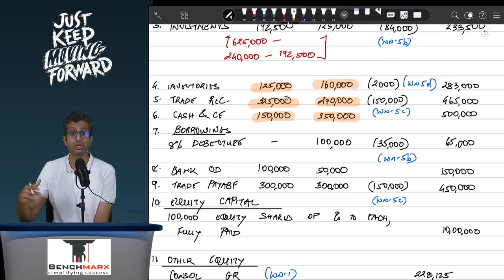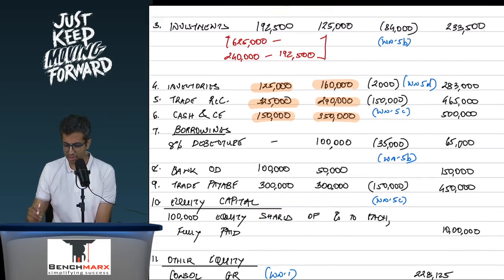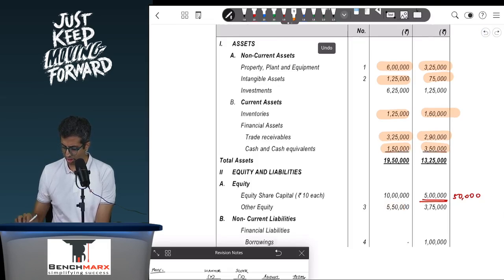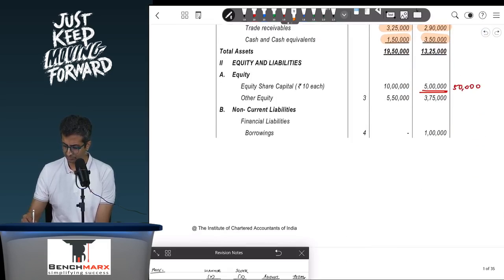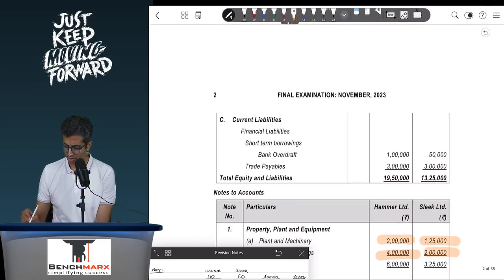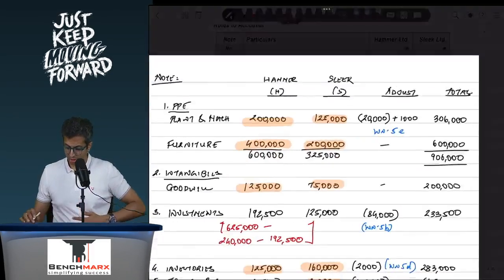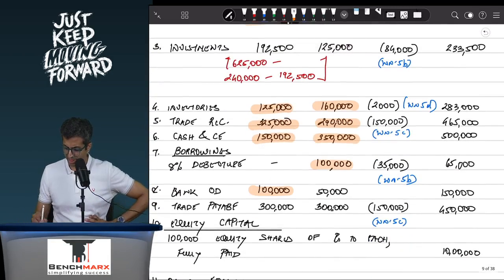So this is standard. Then you show the equity share capital. Equity share capital, remember, represents the share capital of the parent. So you would have taken all the assets. Investments, we'll see what is to be done. You will have taken all of these assets, not share capital and reserves. Then you will have, let us say, borrowings, overdraft, everything would be taken. So this will take care of all of these assets and all of these liabilities.